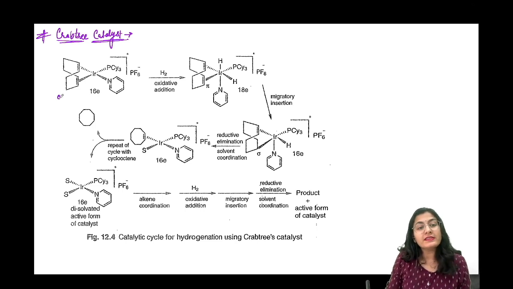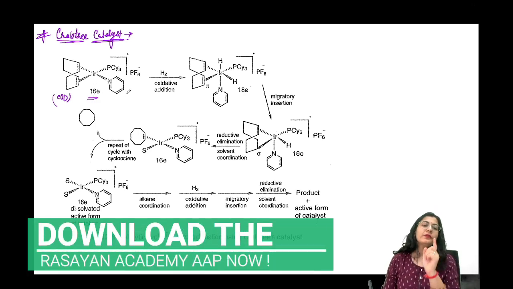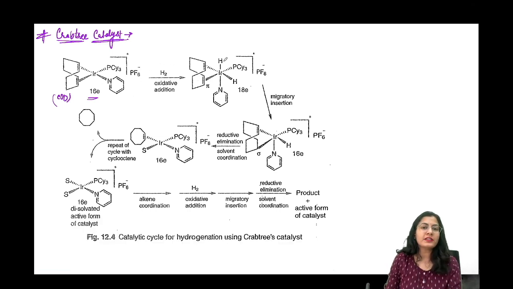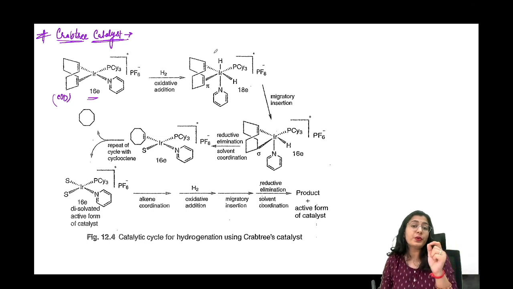So you are having a cyclooctadiene molecule already connected. ठीक है, 16 electron species plus 1 charge on iridium. So the first step is oxidative addition. Oxidative addition कर लिया hydrogen का, it is going to give you H on the same side, and the oxidation state now increases from +1 to +3. ठीक है. Now followed by the oxidative addition, you are first going to reduce one of these double bonds. तो ये क्या करेगा?